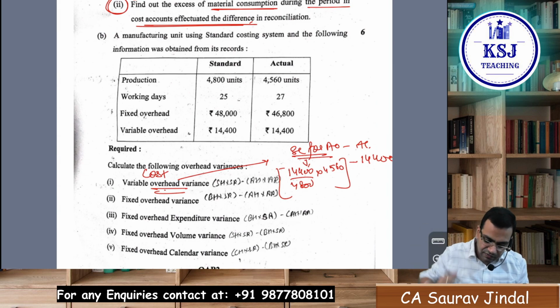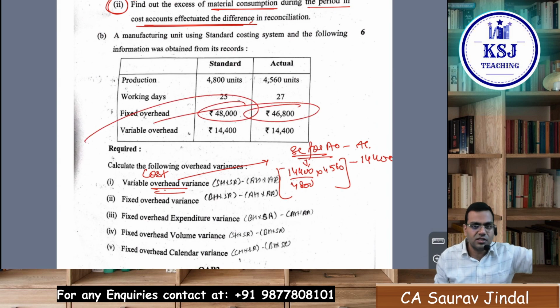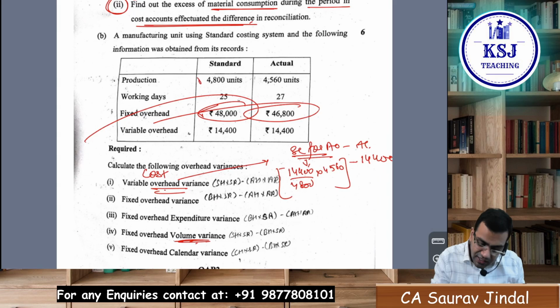Similarly for fixed overheads, you could have calculated the expenditure variance as budgeted cost minus actual cost. This is budgeted cost, this is actual cost. Simple. Volume variance you should have calculated based on the output. No need of R's in this question. Right? Volume variance is based on budgeted output and actual output and standard rate per unit. Standard rate per unit is 48,000 divided by 4,800, 10 rupees.